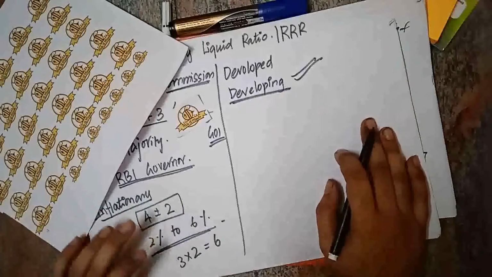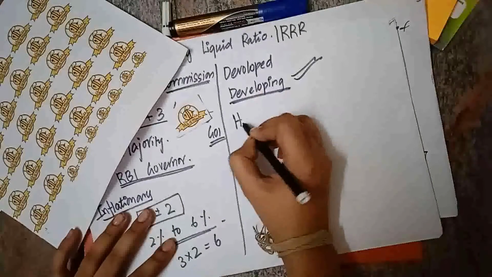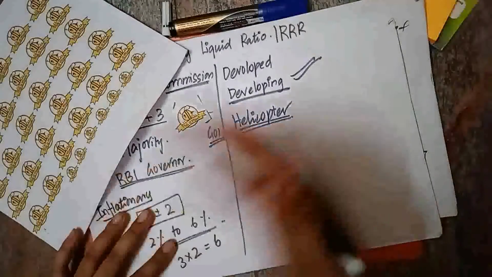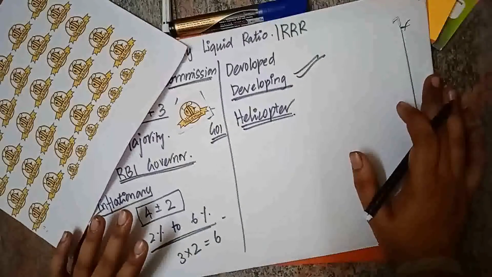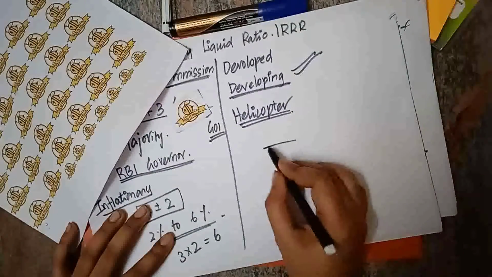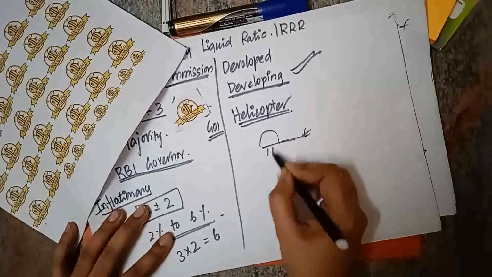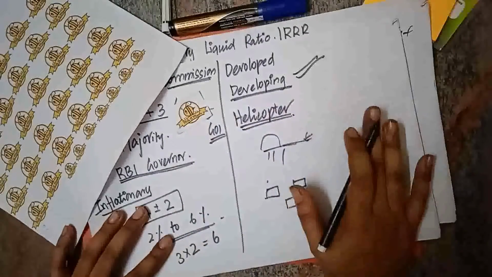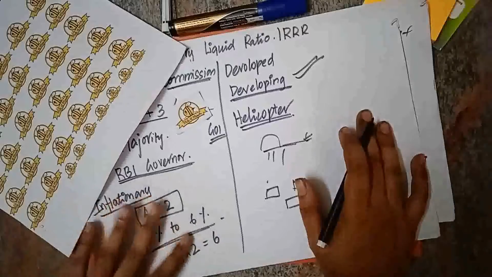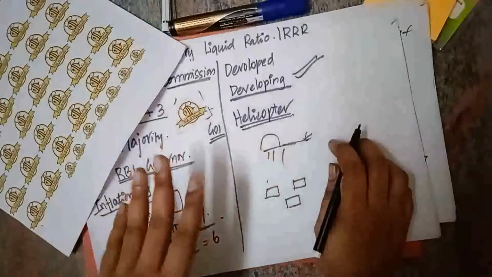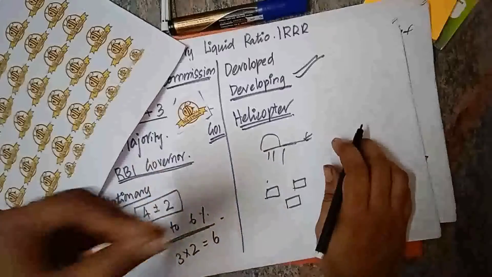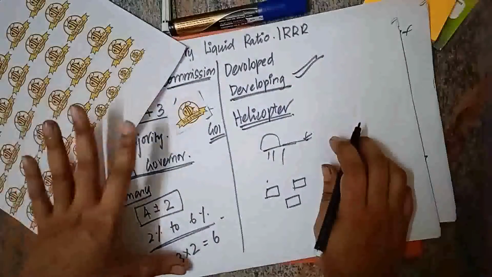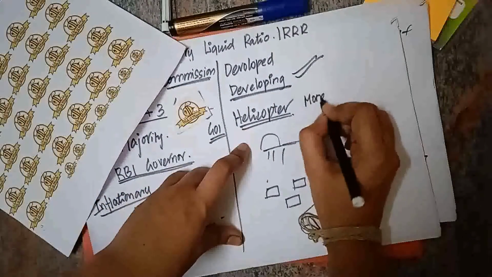And the other thing is helicopter money. Relating to this, we can see another term called helicopter money. Helicopter money is like the government printing more money and supplying it to the people, as if they are throwing money from a helicopter. Then all the people in the area will get money free, right? It is used during a crisis, like the current crisis. During a crisis, if the people are in a shortage of money, then the government can print more money and supply it to the people, and that is called helicopter money.